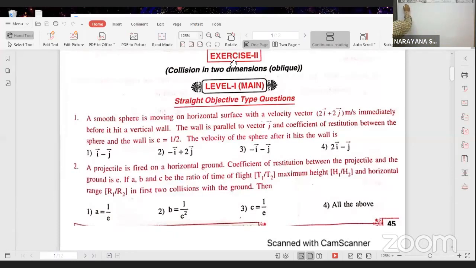So, lecture sheet. In the lecture sheet, exercise 2, level 1, page number 45. You see which problem you need. Okay, I will say the first problem. A smooth sphere is moving on a horizontal surface with a velocity 2i cap plus 2j cap meter per second, immediately before it hits the vertical wall. The wall is parallel to vector j cap.